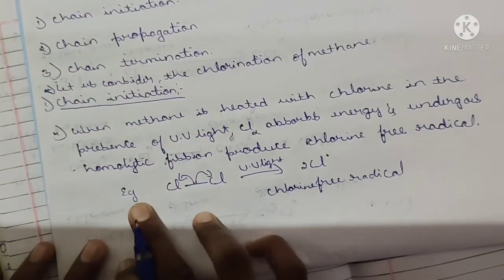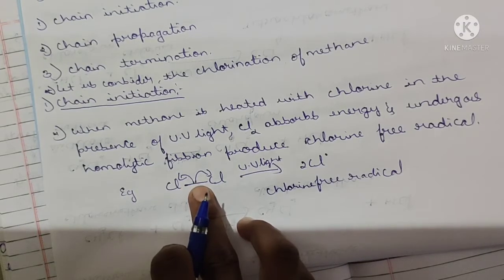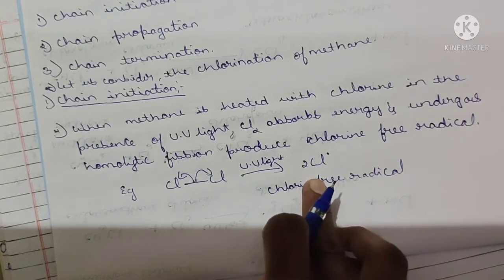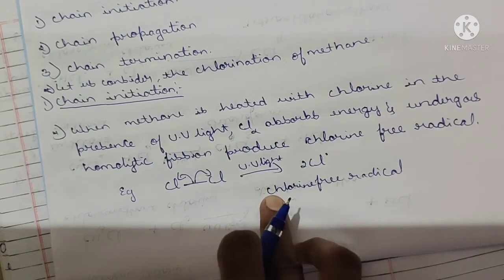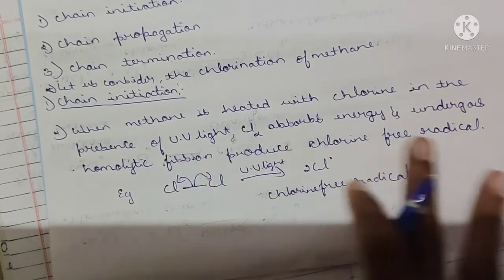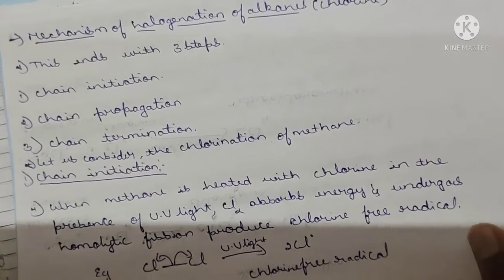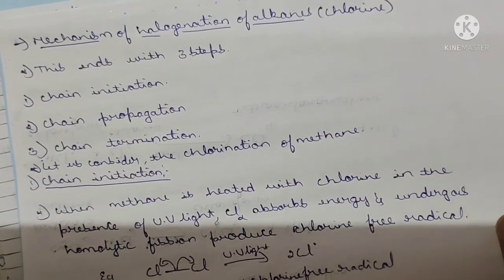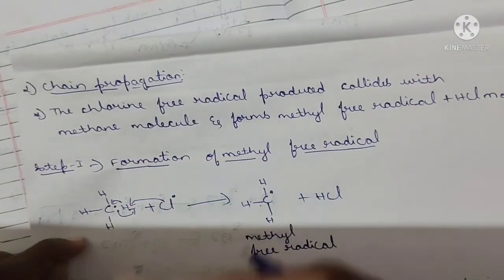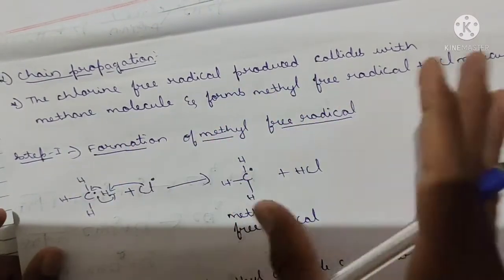So here, see the example: chlorine undergoes homolytic fission or cleavage in the presence of UV light. By absorbing the UV light, it splits into 2 chlorine free radicals. Clear? This is the chain initiation. Simple. You can pause and rewind the video, don't worry. Next is chain propagation. Propagation is a multi-step mechanism, with very simple steps.